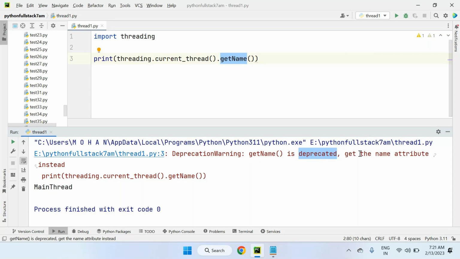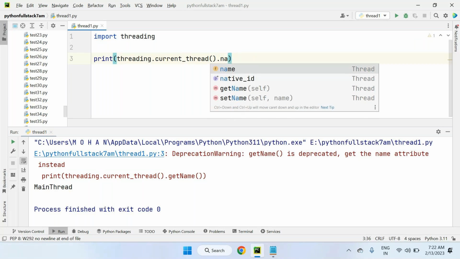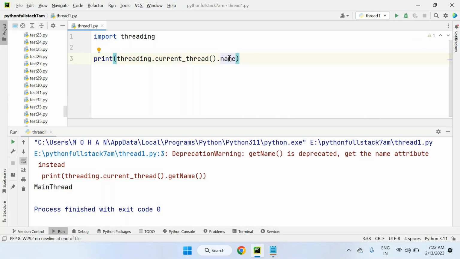Get the name attribute instead, means instead of get_name, they are asking us to use the name attribute. So to avoid these warnings, it is better to go for the name attribute instead of the get_name method, which is an old version method. This is not a method, it's an attribute.